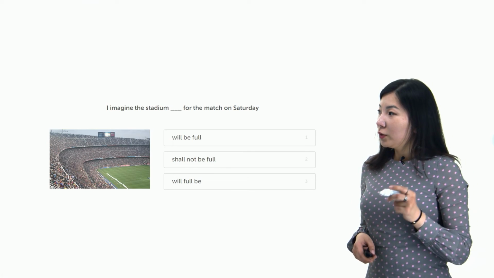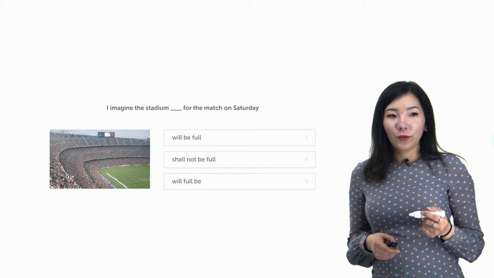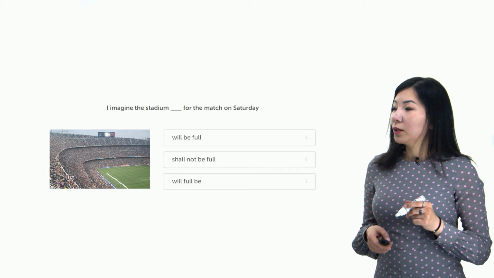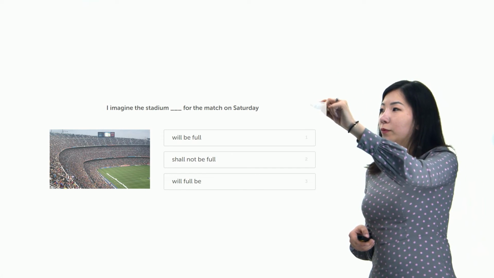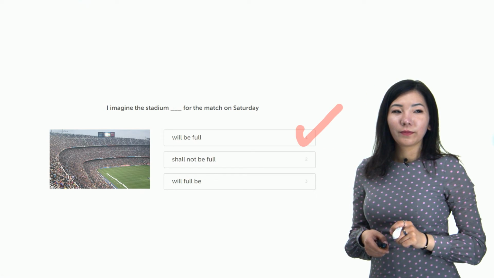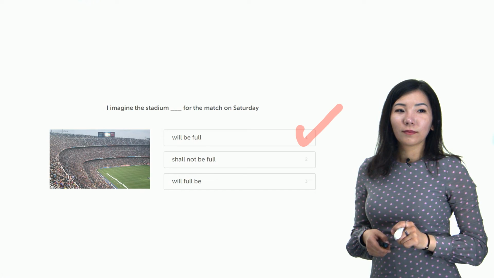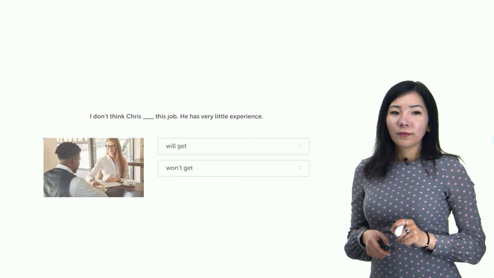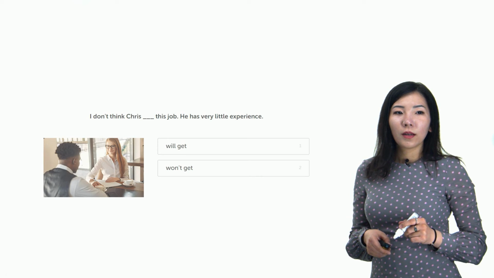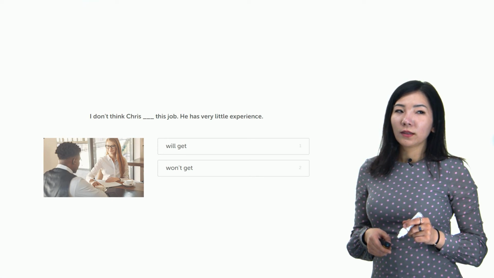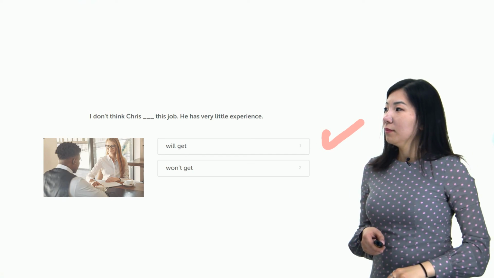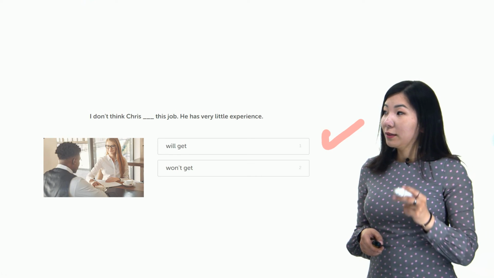I imagine the stadium for the match on Saturday. I imagine the stadium will be full, right? Will be full for the match on Saturday. I don't think Chris will get this job, he has very little experience. I don't think Chris will get this job.